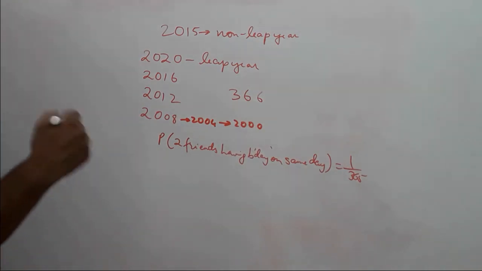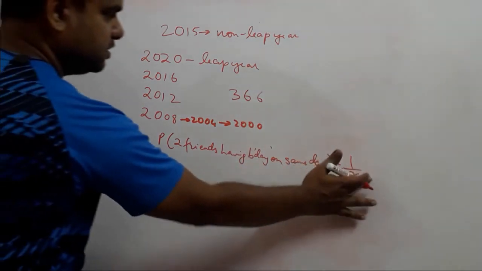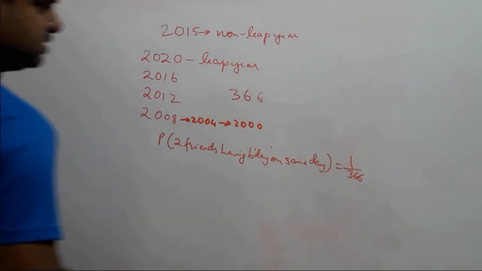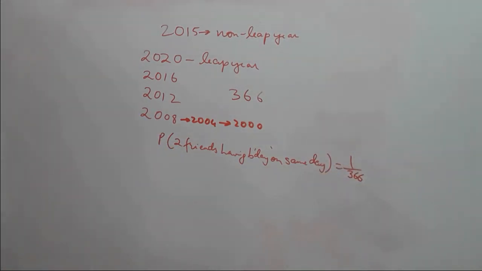So if they have the birthday on the same day, then this will become 366, because we are asked what is the probability that they will have the birthday on the same day. Then it is 1 upon 366.